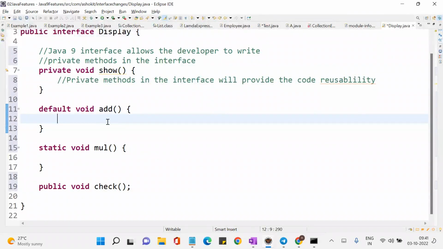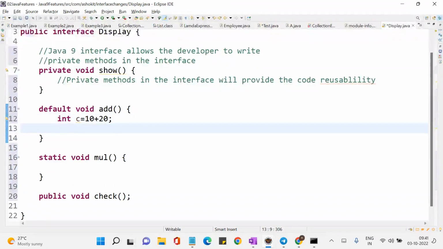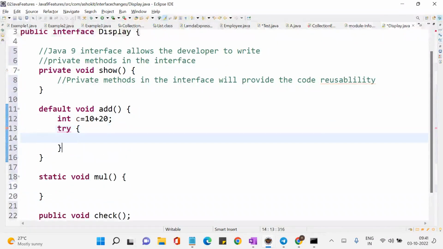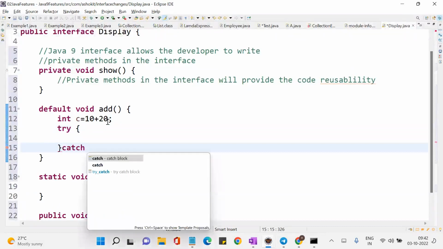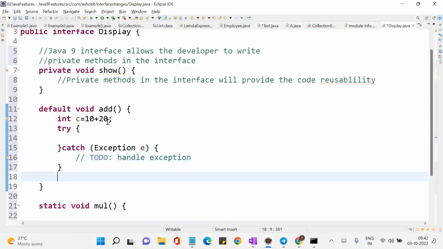Inside this I am writing some code. Let us take that I am performing int c equal to 10 plus 20, or else try something. It can be anything. I'm writing a try catch, and then some System.out.println.